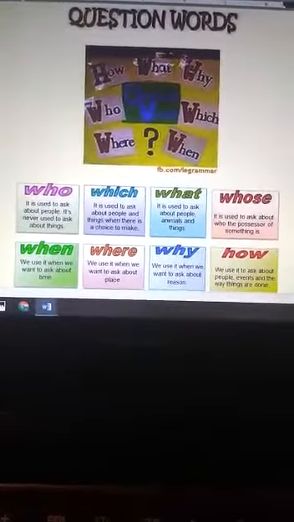What is the difference between which and what? Which makes a selection, okay? A selection or a choice. And what doesn't make a selection or choice.